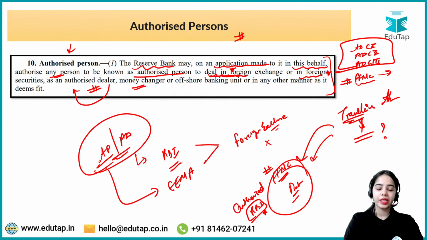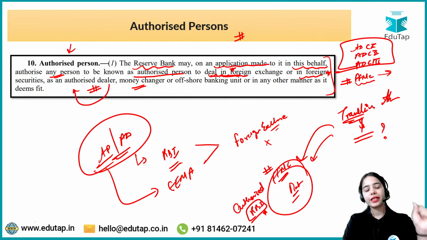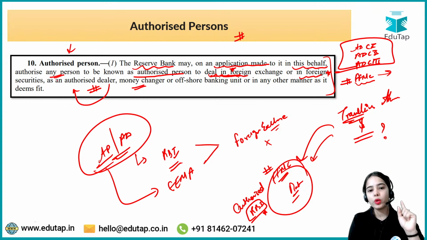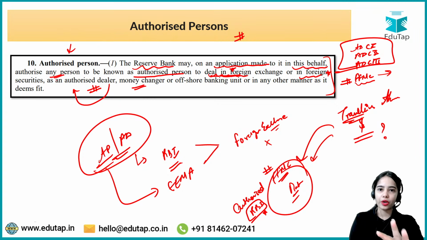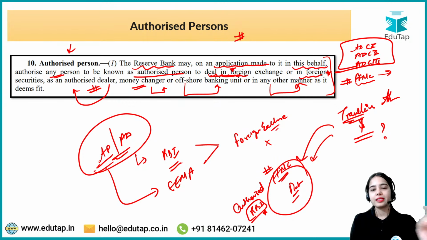First of all, this is the definition that you can use: the Reserve Bank may, on an application made to it in this behalf, authorize any person to be known as an authorized person to deal in foreign exchange or in foreign securities as an authorized dealer or money changer or offshore banking unit or in any other manner as it deems fit.